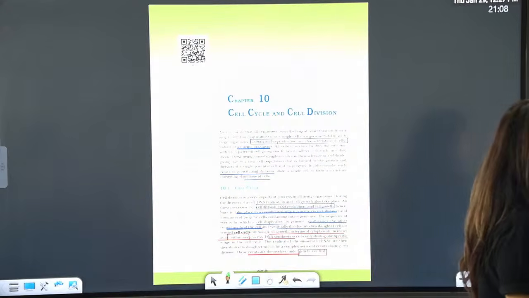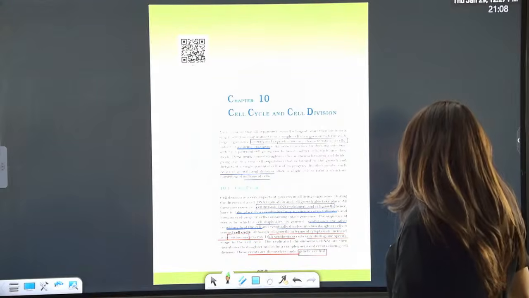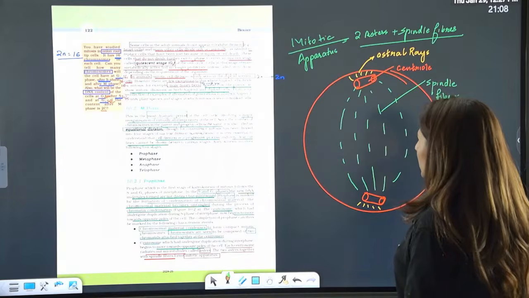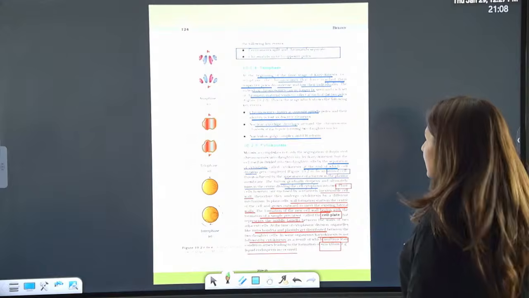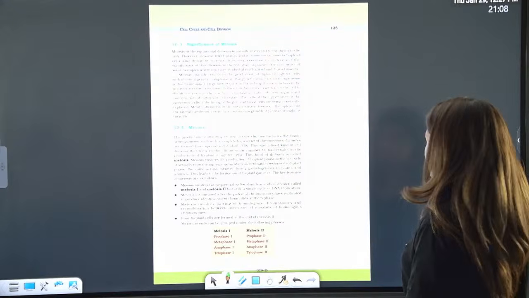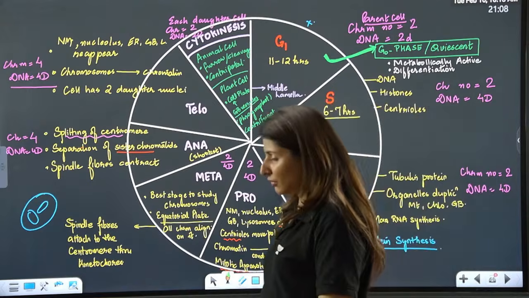Now, moving on to the next chapter, which is cell cycle and division. I'm going to discuss the entire chapter in the form of a flow chart.